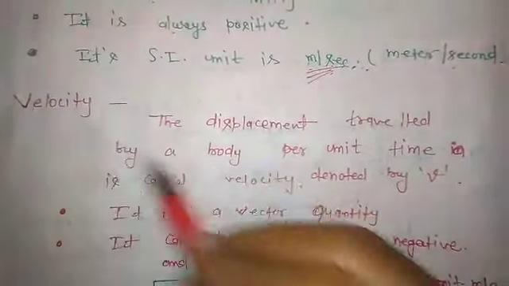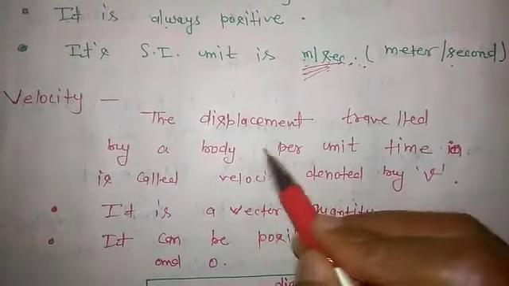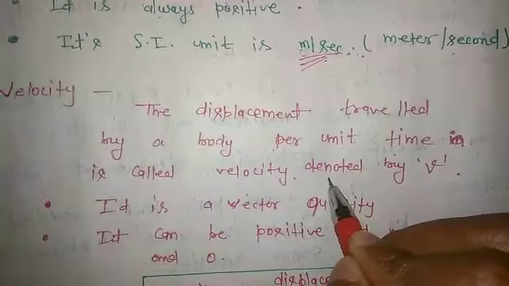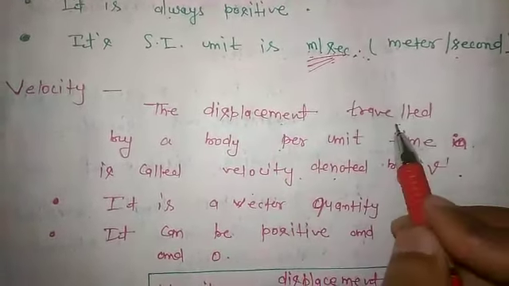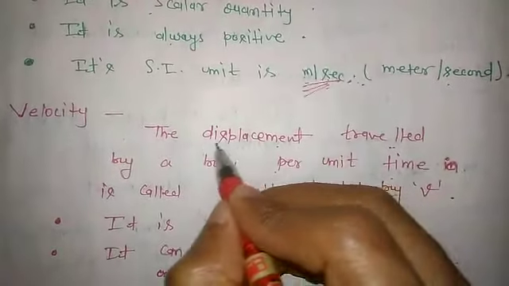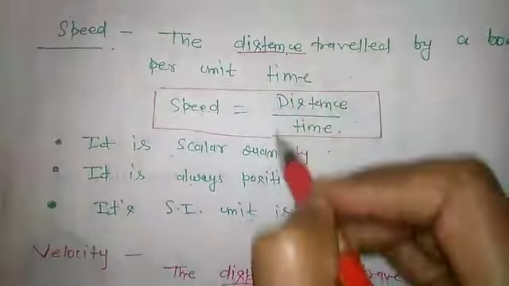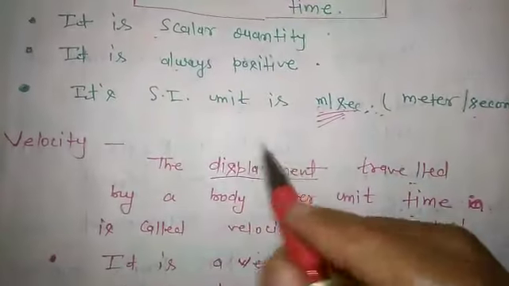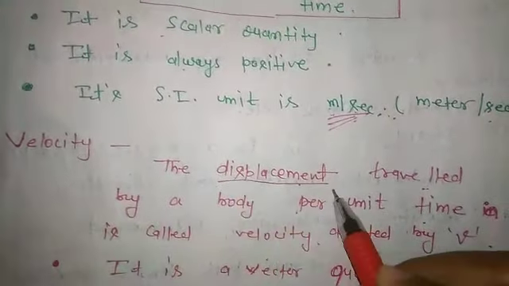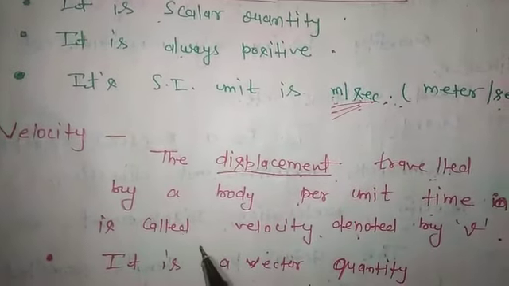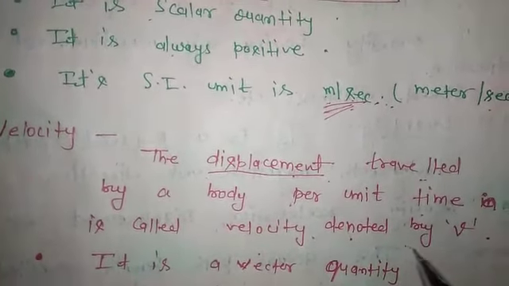Velocity. The displacement traveled by a body per unit time is called velocity. The basic difference is displacement here, while in the previous definition it was distance. So please notice that velocity, the displacement traveled by a body per unit time, is called velocity, denoted by small v.